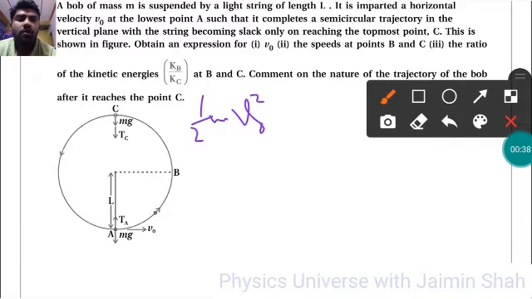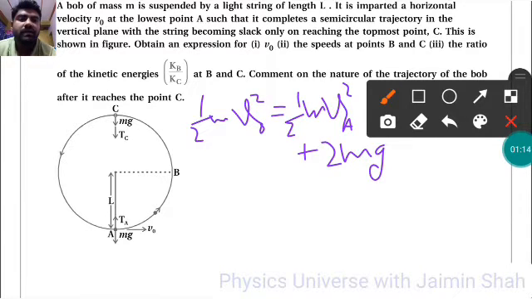Now we are finding for the lowest point A. The total energy there: half m v0 square is equal to, at that instant we don't have any potential energy, we only have kinetic energy, so half m va square plus 2 m g, because here the height will be the same as the mass.